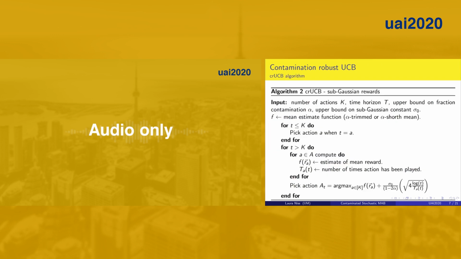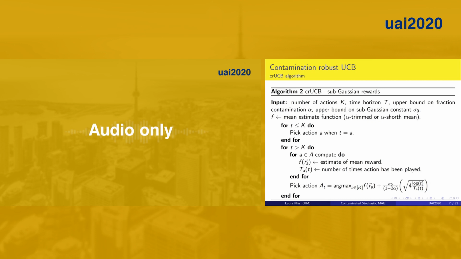Our contamination robust UCB algorithm requires knowledge of an upper bound on contamination as well as an upper bound on the sub-Gaussian constant. While not always reasonable to expect knowledge of these numbers, there are many applications where previous work has already given insight, such as the 8 to 12% contamination in survey data mentioned earlier, as well as work for things such as Mechanical Turk. If rewards are bounded, this also immediately gives an upper bound on the sub-Gaussian constant. In simulations, we show that our algorithms are somewhat robust if these constants are misspecified.